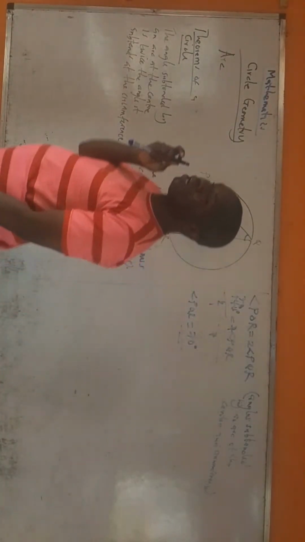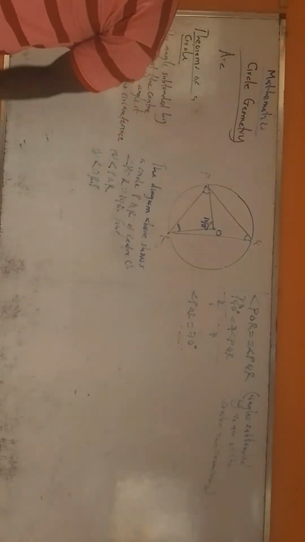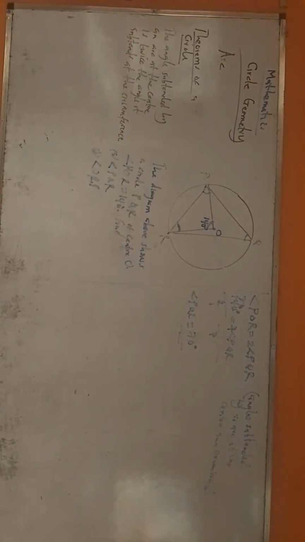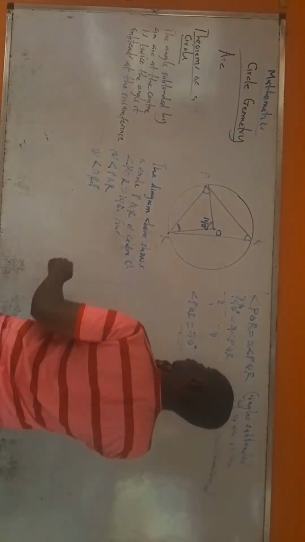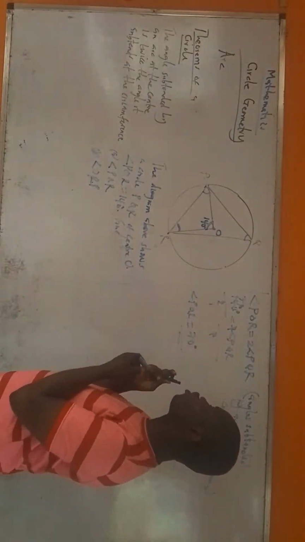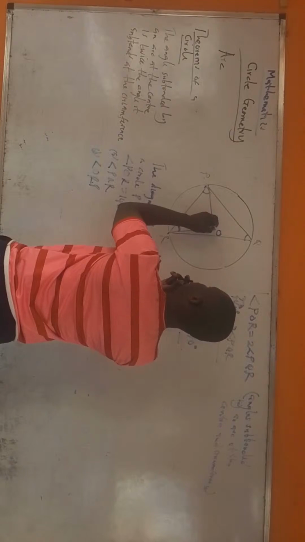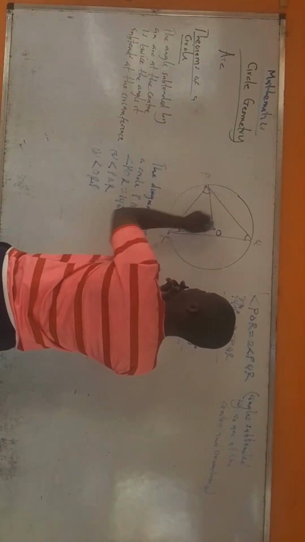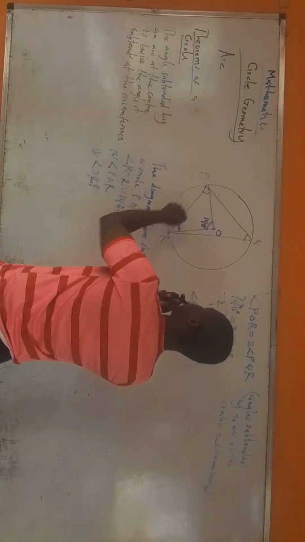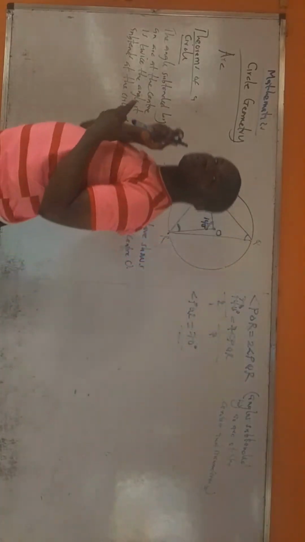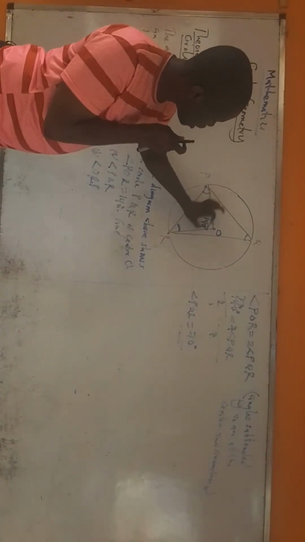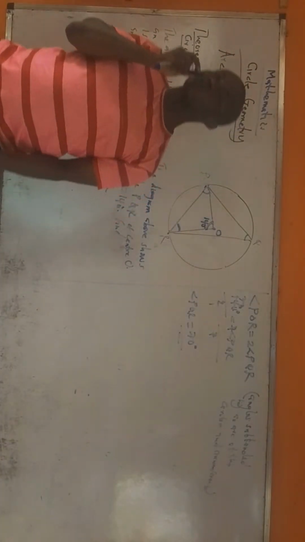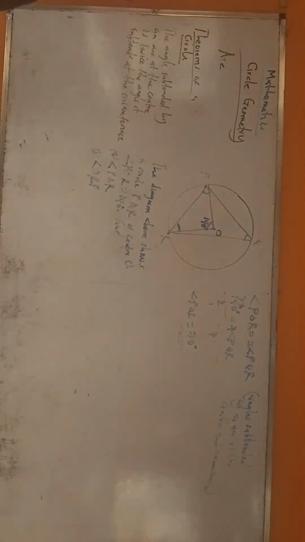And from the rules of a circle, the center to any point on the circumference is always the same. So this is a radius, this is also a radius. That means this side will be equal to this side. That means in this triangle, two sides are equal. What are the two sides? These two sides. Now, what kind of triangle do we have when two sides are equal? That is an isosceles triangle.